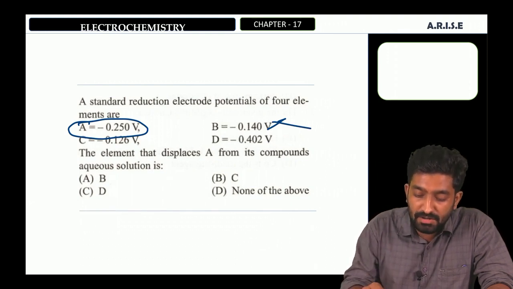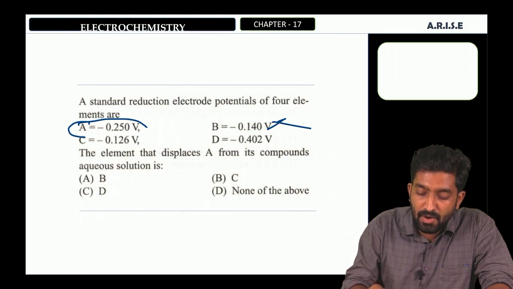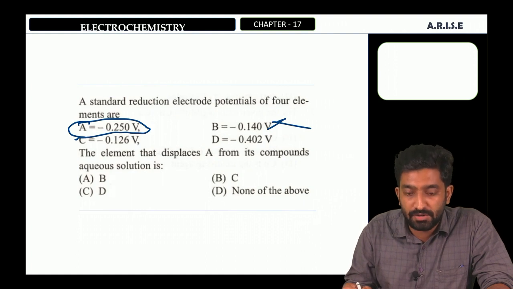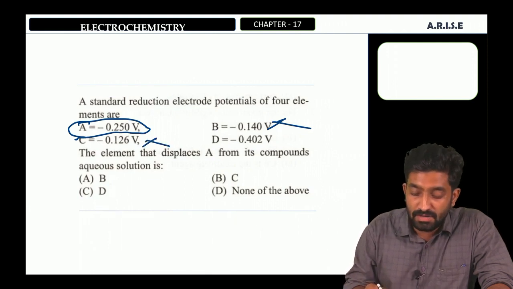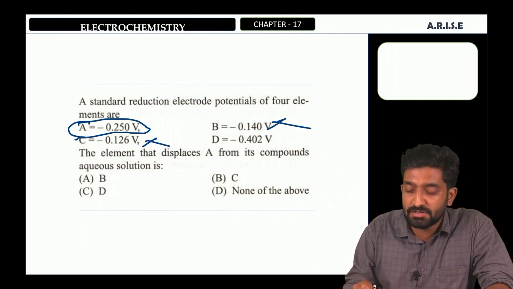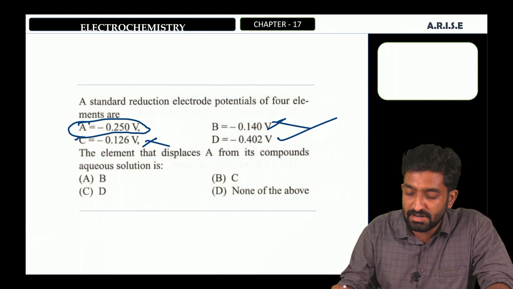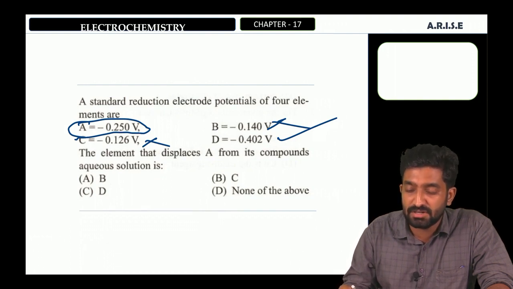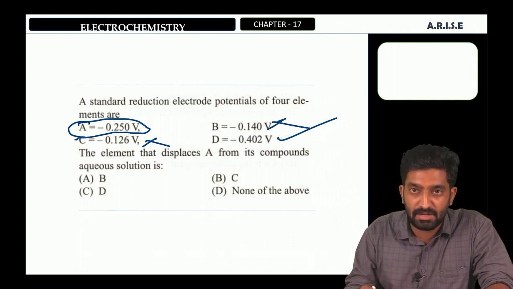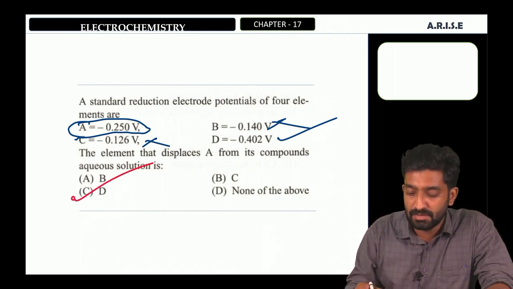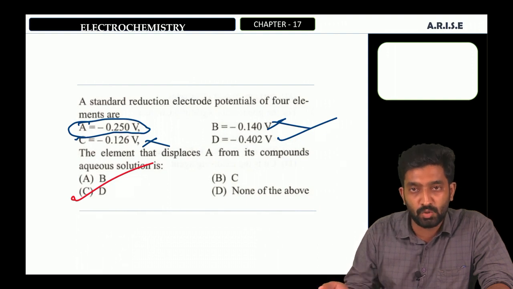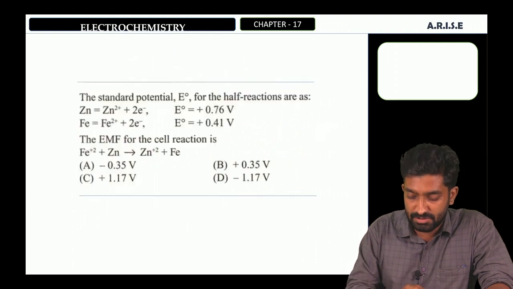Then option C, minus 0.126 volt. This value is also greater than the reduction potential of A. Therefore, we can neglect option C. Then D, it is minus 0.402 volt, which is lesser than element A. Therefore, our correct answer is element D, which has a reduction potential lower than A. Therefore, our correct answer is option C, that is the element D. The least reduction potential element D will displace the highest reduction potential element A from its solution. Clear? Then the next question.